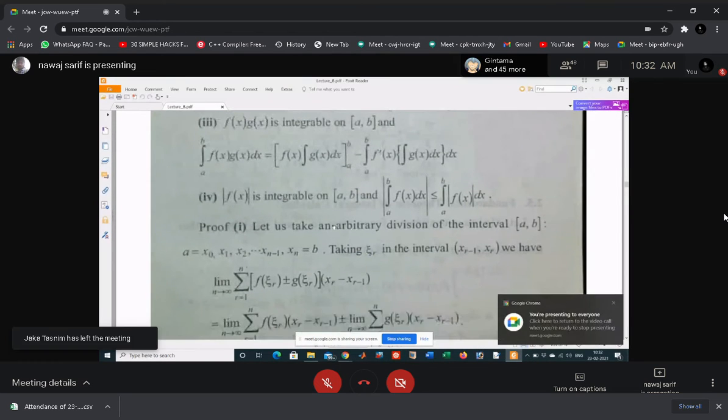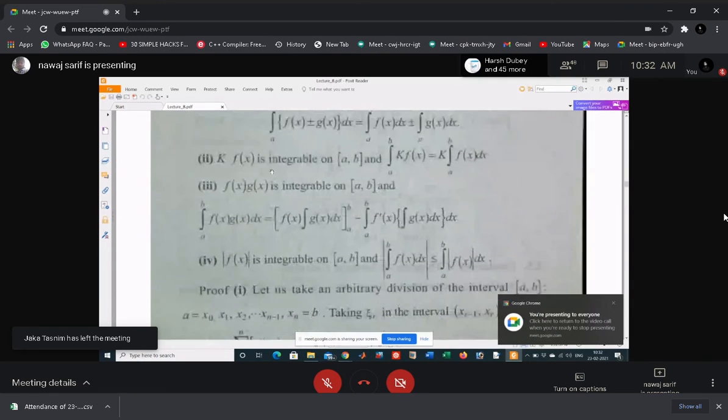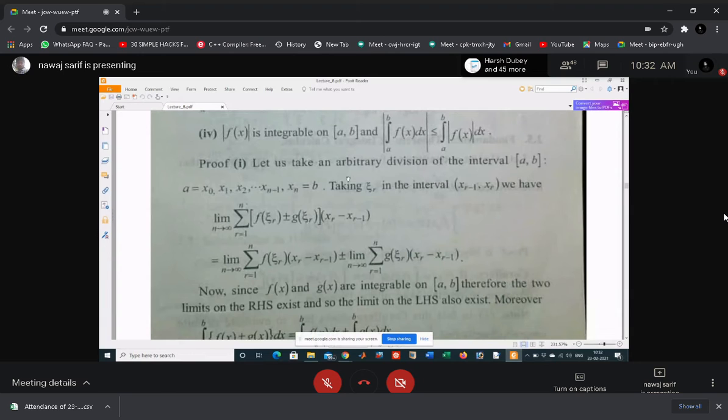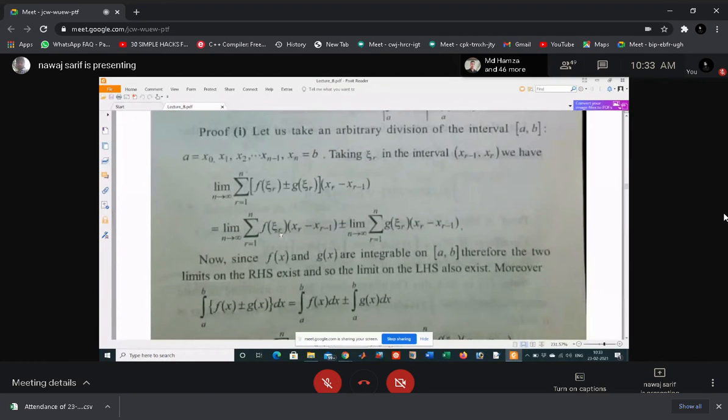Then you can prove this also. Let us take an arbitrary division of the interval [a, b]. Divide the interval in this manner and take a point in each subinterval. To show that f(x) plus g(x) is integrable, take the limit as n tends to infinity and distribute the sum.